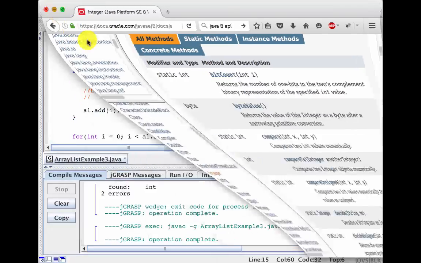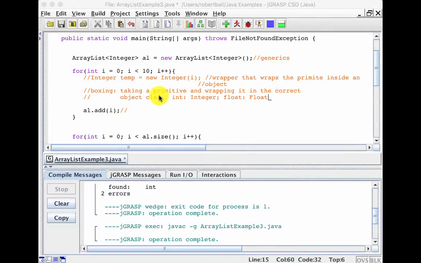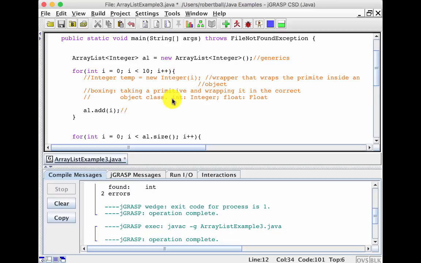But the biggest point is they created that so we could put our primitives in an object and then put the object in things like an array list. Very annoying. Well, autoboxing is when I don't have to create an Integer object and then put the primitive in it. I simply put the primitive in here.